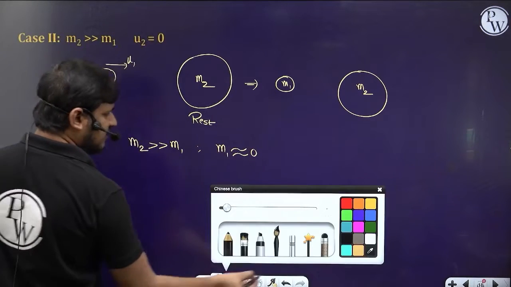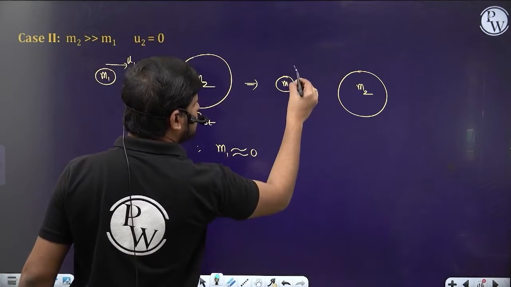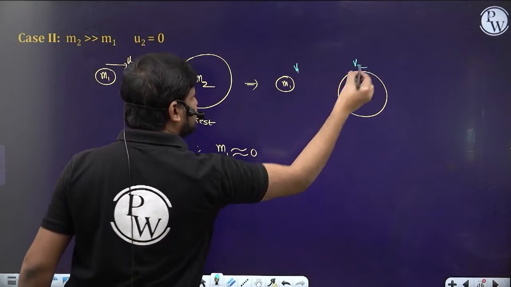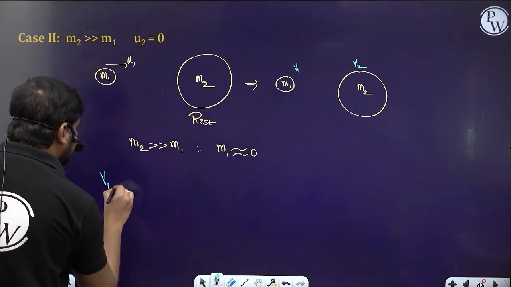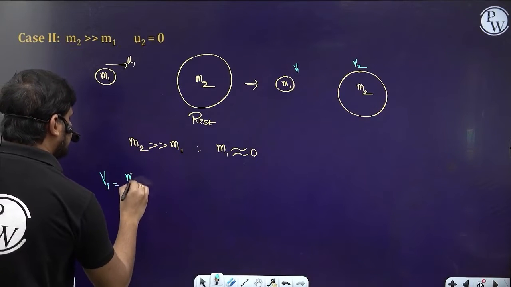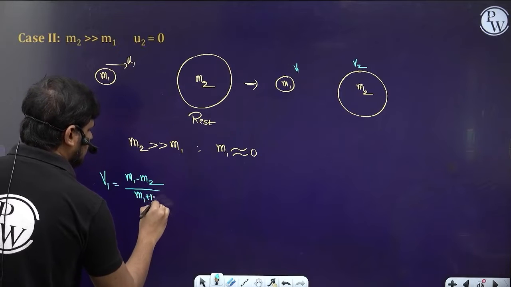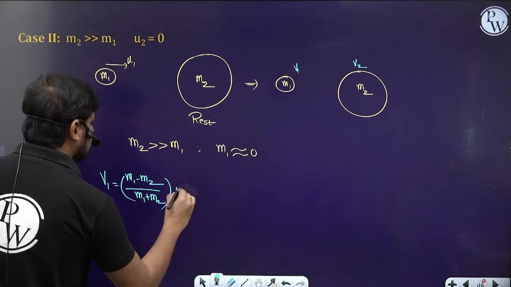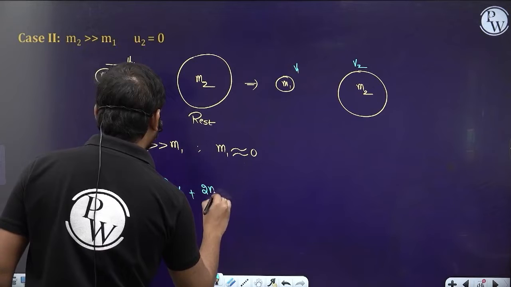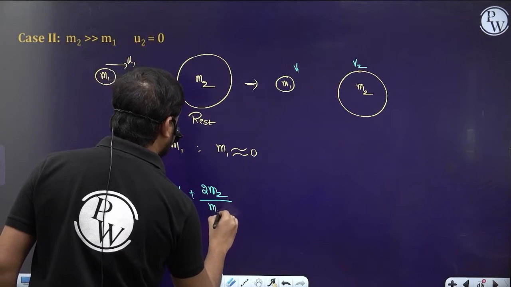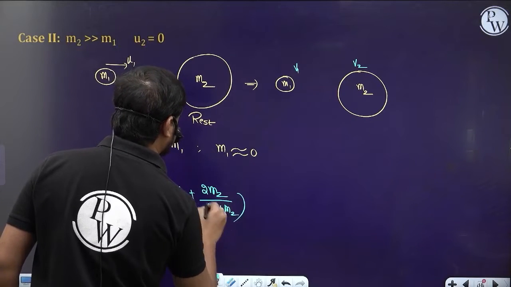So now let's calculate v1 and v2. Let's suppose the velocities are v1 and v2. The v1 velocity will be (m1 minus m2) by (m1 plus m2) into u1, plus 2m2 by (m1 plus m2) into u2.